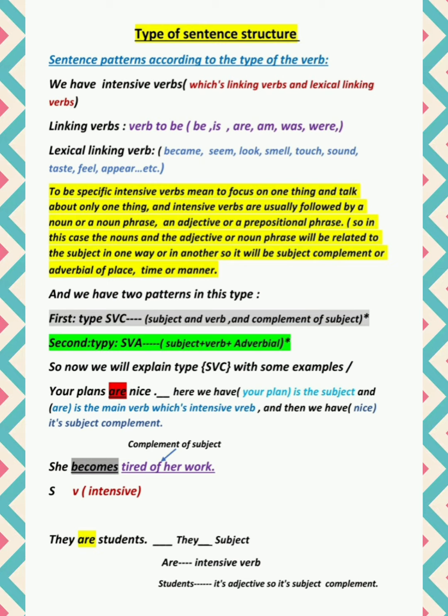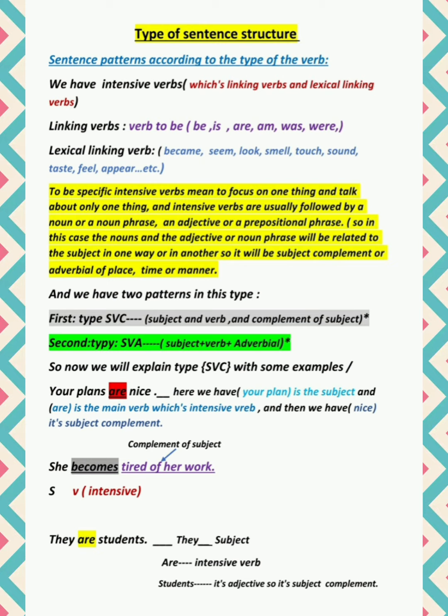مثلا Ali is a doctor. Ali is a doctor. So here it describes the job, or the noun phrase gives us this, a doctor. So here it describes the job of Ali. So here we have subject complement. Okay, or مثلا it tells us Ali is in the car. So here it describes the location of Ali. So here we have adverbial of place.